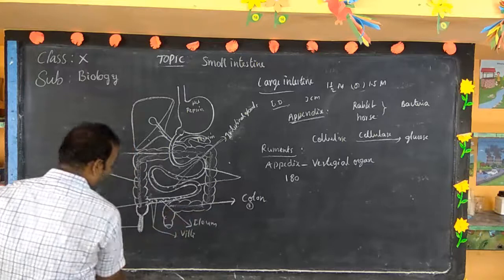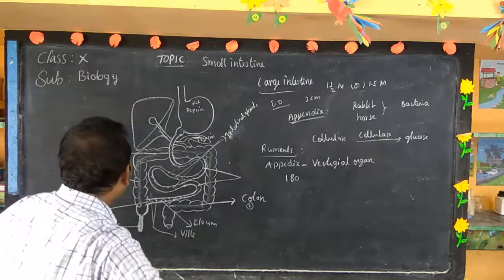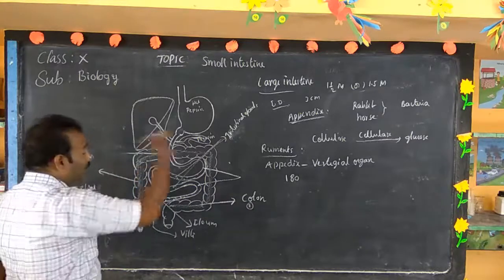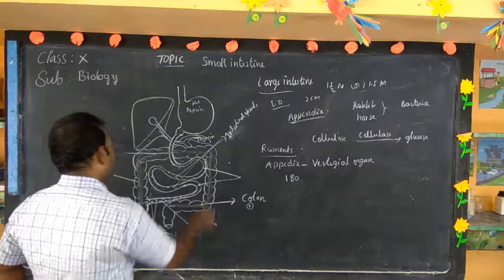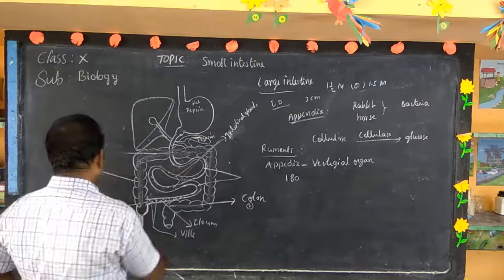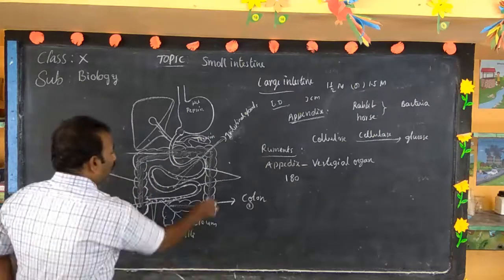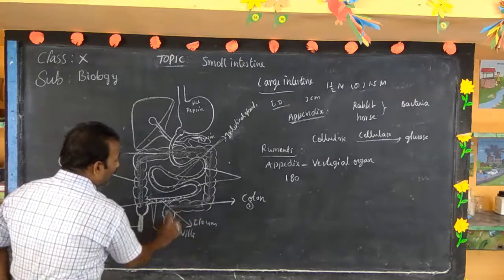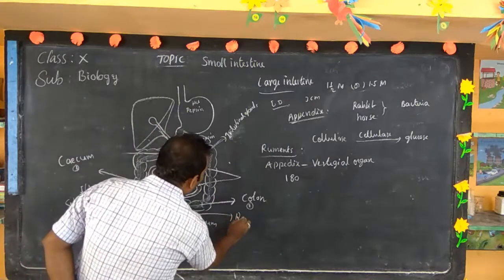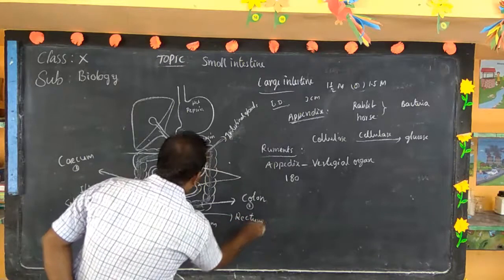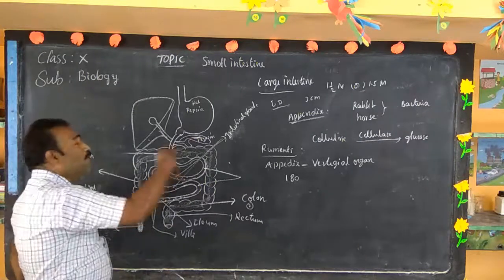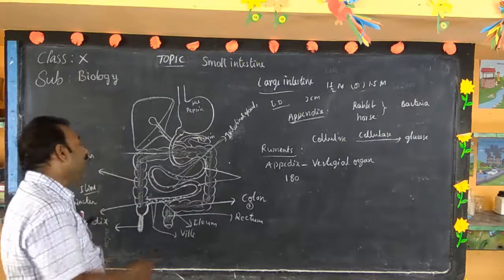At the same time, water and bicarbonates present in the undigested food are reabsorbed into the blood. When this undigested food reaches the terminal part of the colon, called the rectum, the remaining water and bicarbonates are completely reabsorbed.